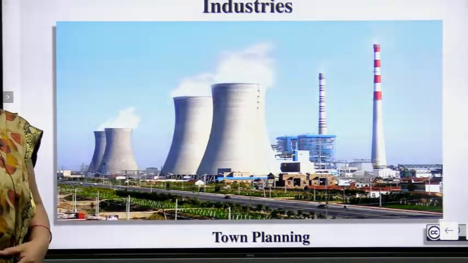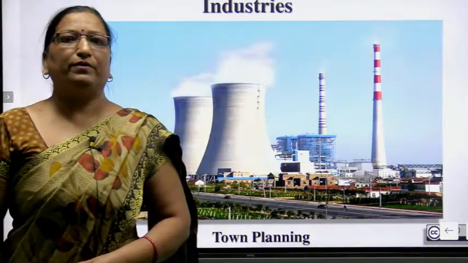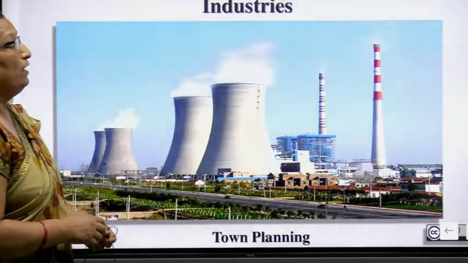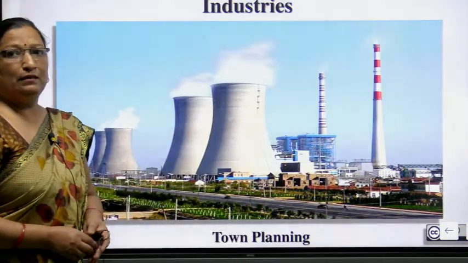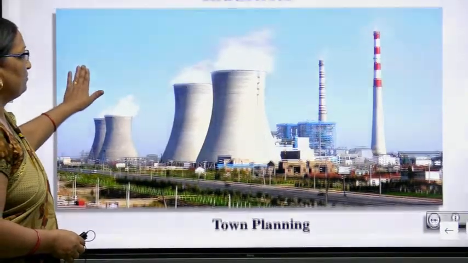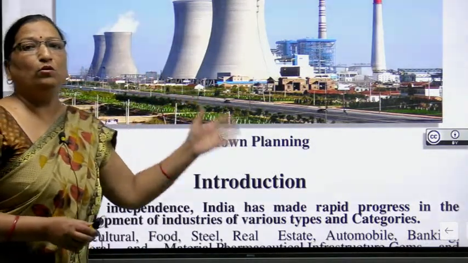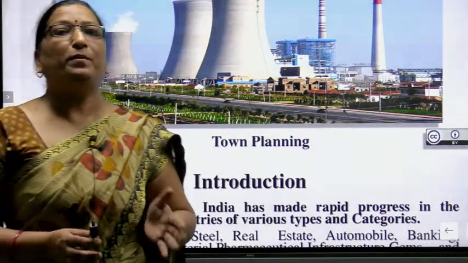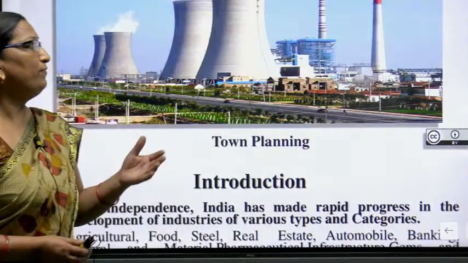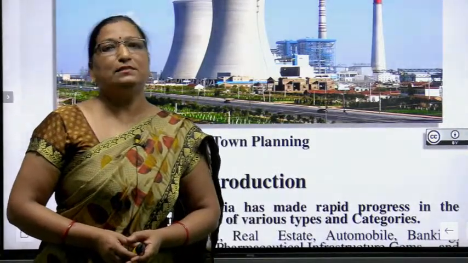Today we will discuss geography chapter number 5, industries. You can see this is a picture of an industry. It's a large scale industry. You all know that industries are of so many types. So today we will discuss the categories of the industries.